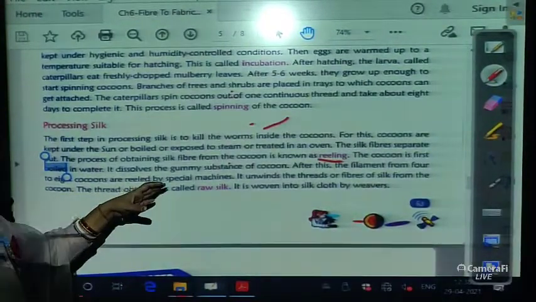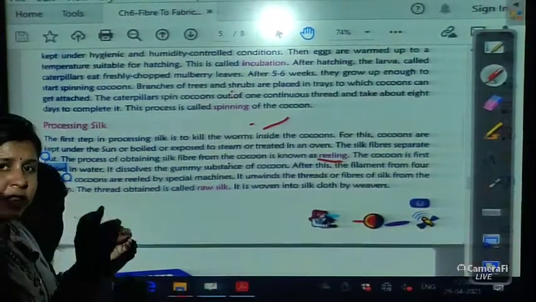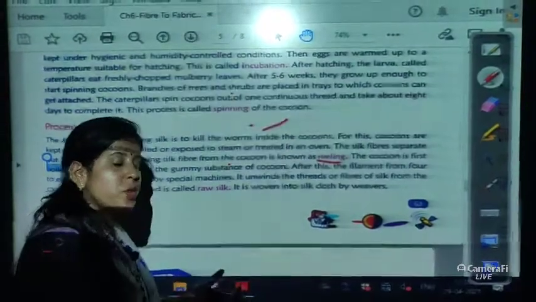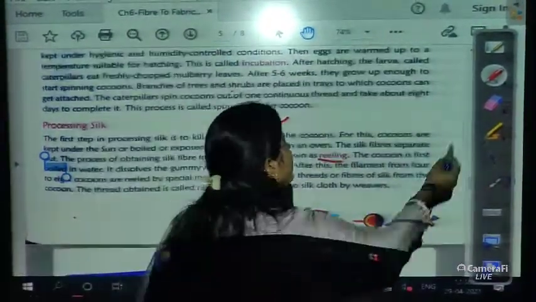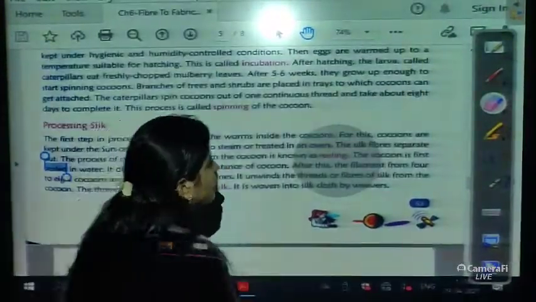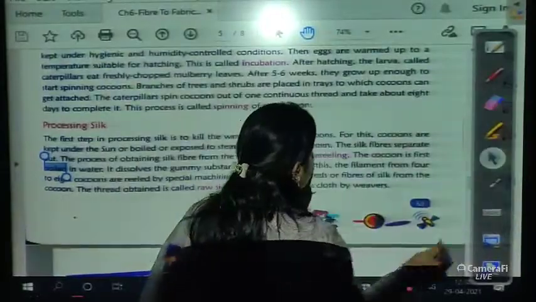The thread obtained is called raw silk, okay. The raw silk is then woven into silk cloth by weavers.